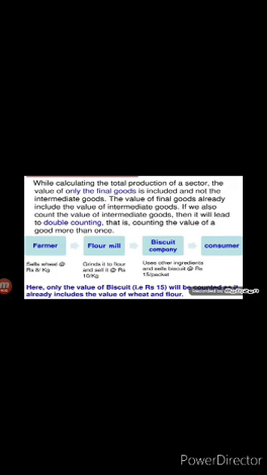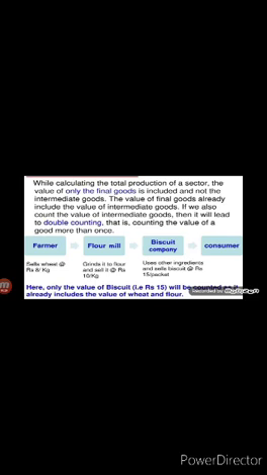Children, remember this, one has to take precautions while calculating the total production of the different sectors, because not all goods and services that are produced and sold need to be counted. We count only final goods and services and not the intermediate goods.